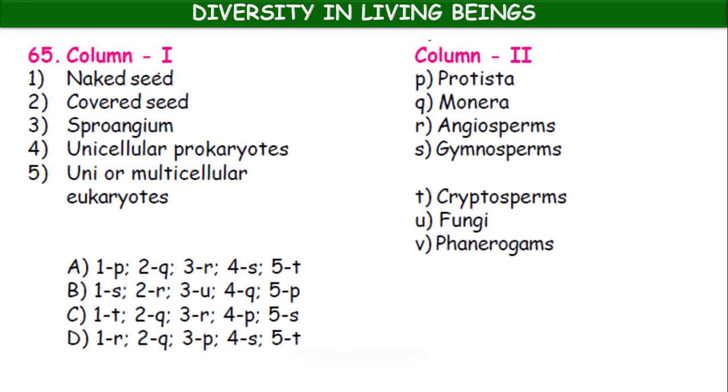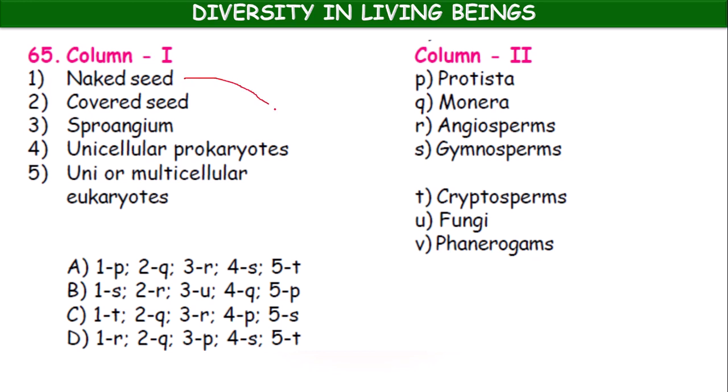Okay, so here naked seeds, this is the 65. Okay, let us match first.